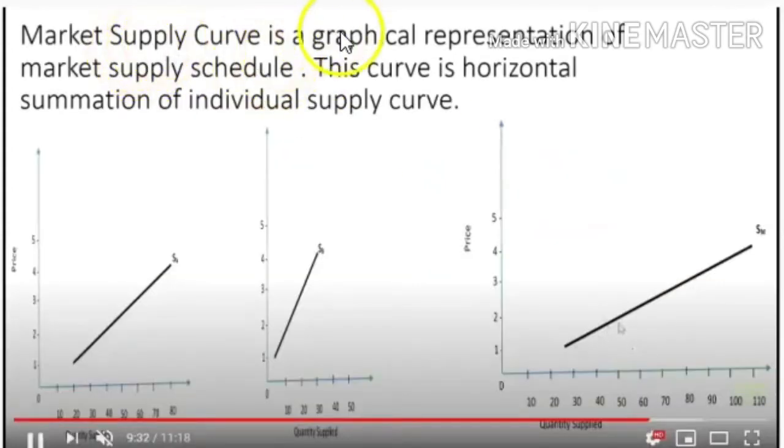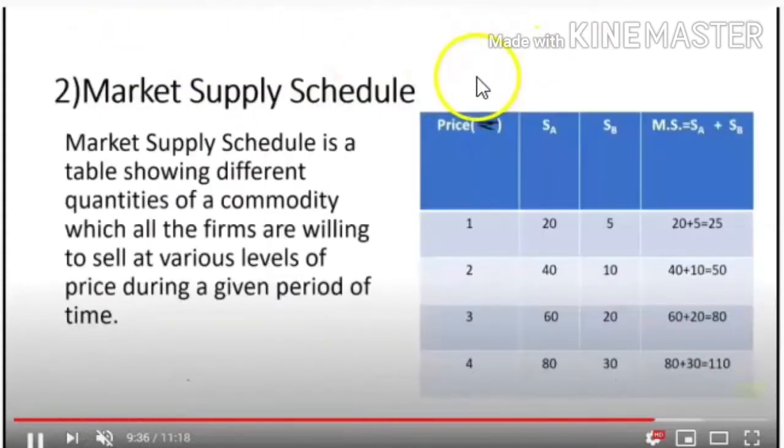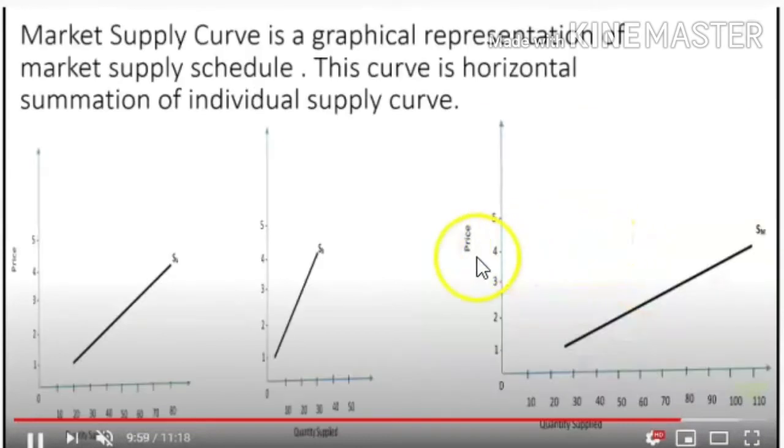Market supply curve is a graphical representation of market supply schedule. This curve is the horizontal summation of the two suppliers we had studied earlier. Supplier A is supplying 20 units and supplier B is supplying 5 units, and by adding these two, related to price, if it's 1 rupee, he is ready to sell 20 and this person is ready to sell 5. So this summation you will be getting as 25.